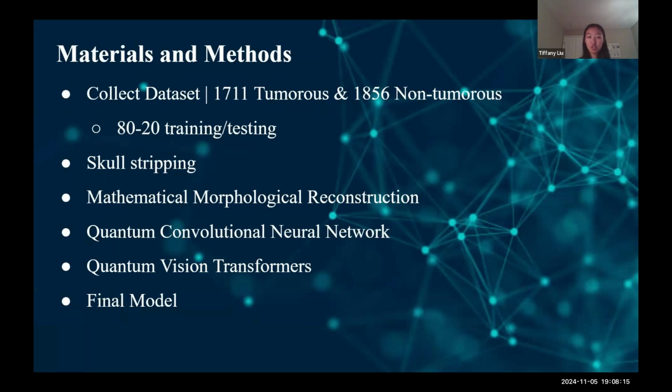Our main goal is to extract the best features of the models to make a final model that increases the diversity for different kinds of tumors, since the MMR's principle is based on the analysis of shape and structure, and on the other hand, the QNN and QVT are based on classification to recognize patterns in more complex data.